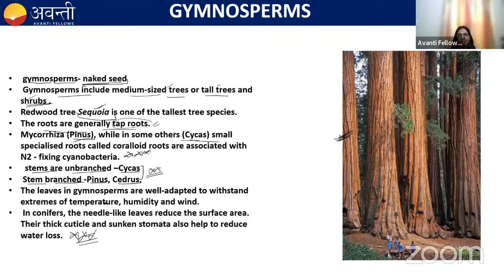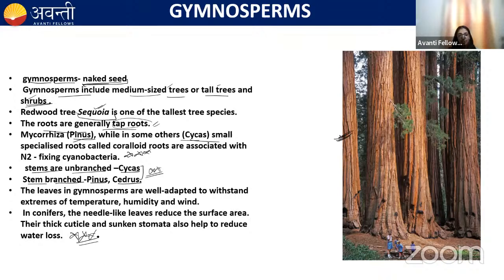They have a thick cuticle, and the cuticle is a waxy layer, so that means they are preventing the loss of water. They have sunken stomata. We know that maximum transpiration takes place through the stomata, right? So sunken stomata also help in reducing the water loss. So needle-like leaves, thick cuticle, sunken stomata, they all help in reducing the water loss.